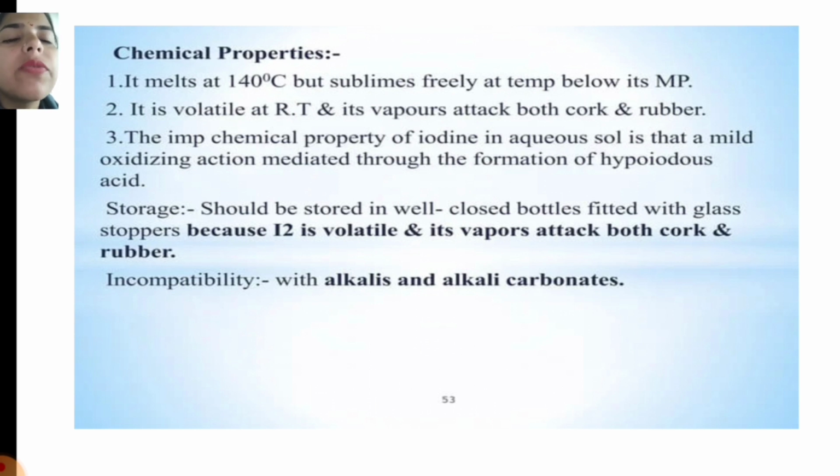An important chemical property of iodine in aqueous solution is a mild oxidizing action, mediated through the formation of hydroiodic acid. It should be stored in a well closed bottle fitted with a glass stopper, because I2 is volatile and its vapor attacks both cork and rubber. Incompatibilities: alkalis and alkali carbonates.